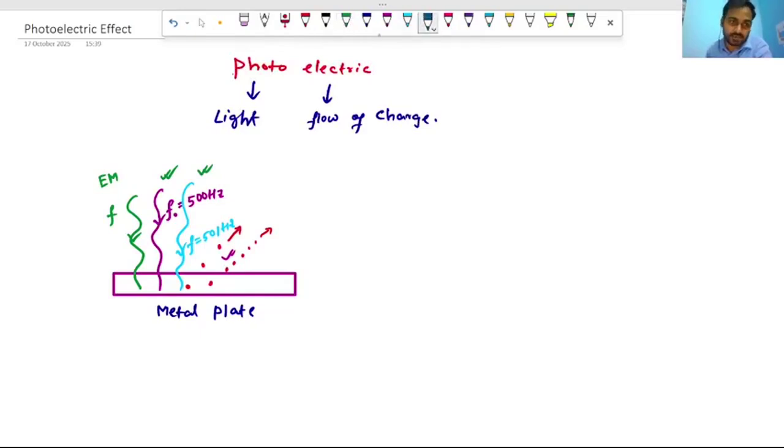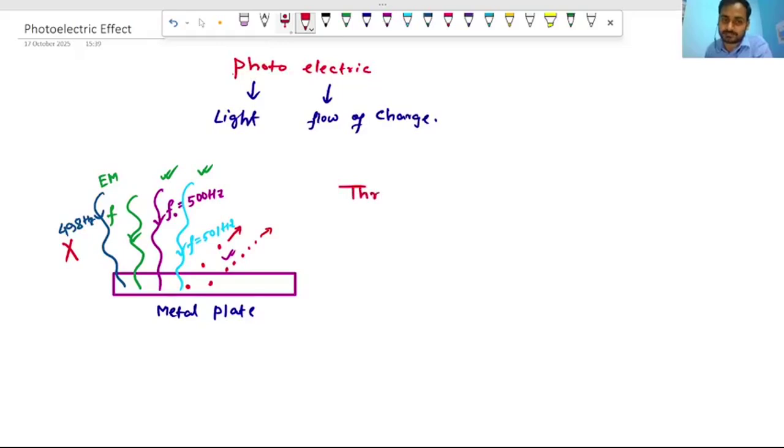But now if I take one more wave of frequency, suppose 498 hertz, this will not emit electrons from the metal surface. So what do we see here? We see there is a certain frequency at which electrons start to emit, and if the frequency is more than that, electrons will emit, but below that certain frequency, no electron will be emitted. This particular frequency at which electron emission starts is known as the threshold frequency.